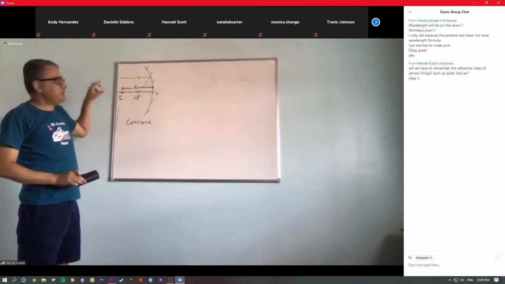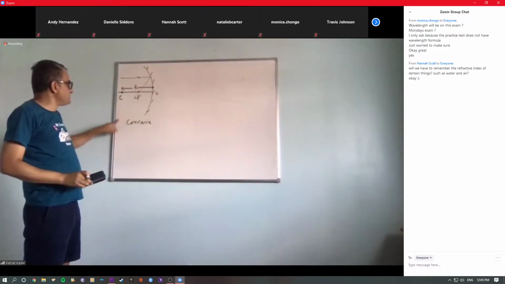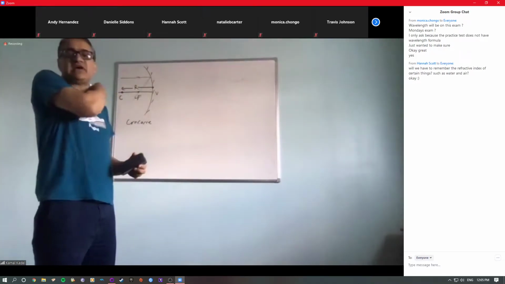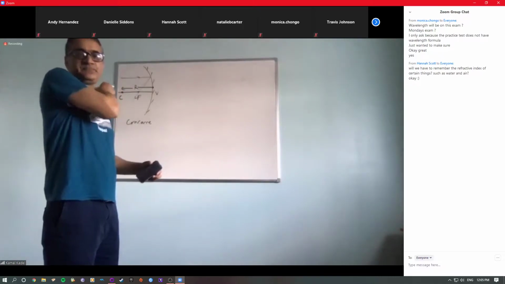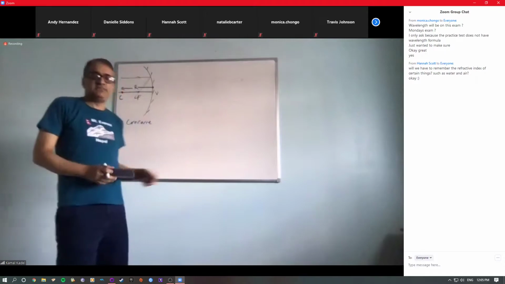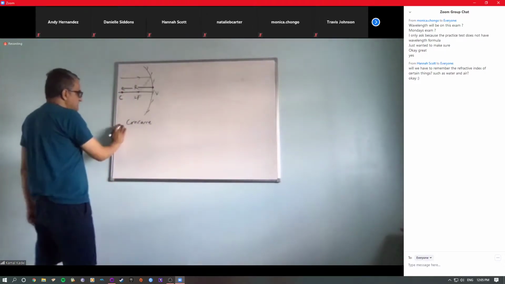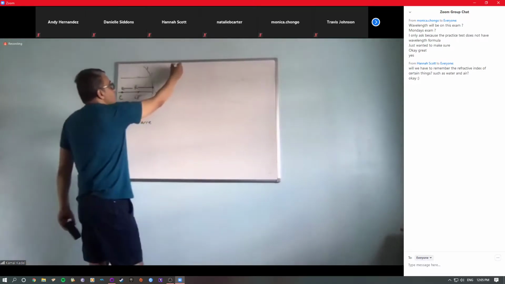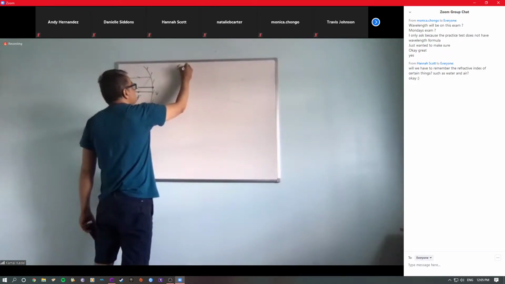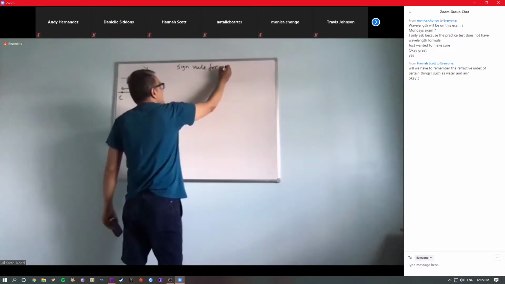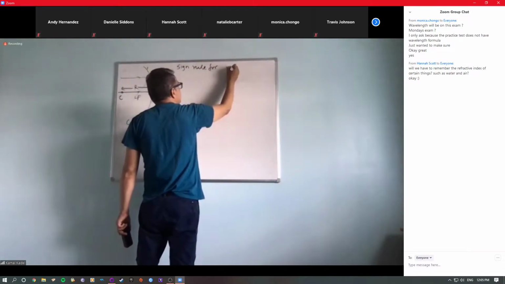If the center of curvature lies on the same side of the reflecting surface as the incoming rays, then this is positive. This is another sign convention, so I can write it for you here. Sign rule for radius of curvature R.